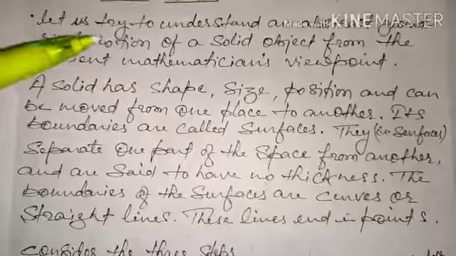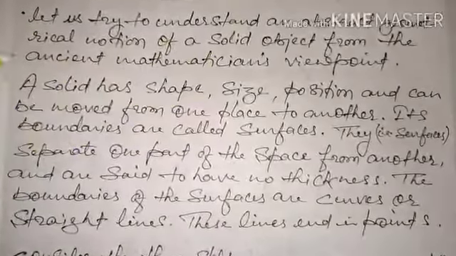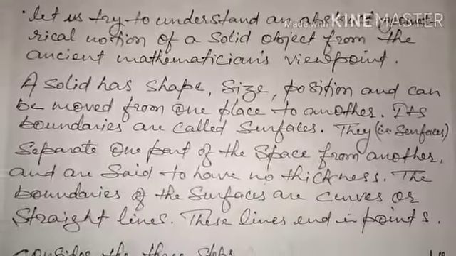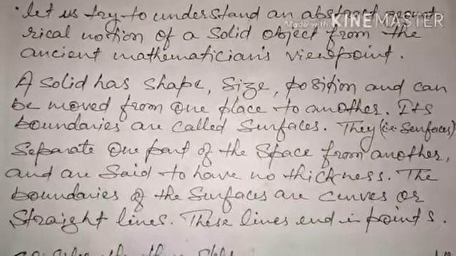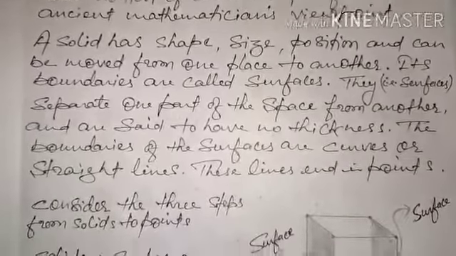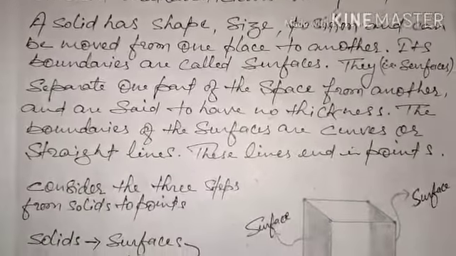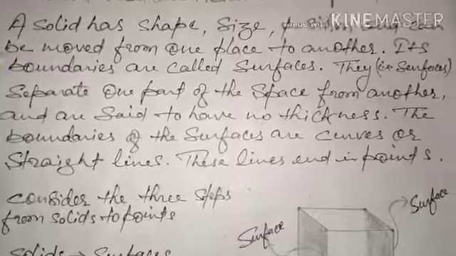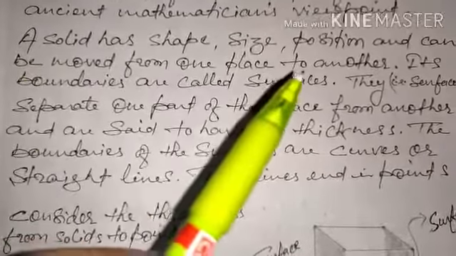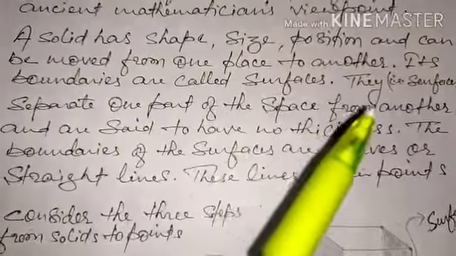an abstract geometrical notion of a solid object from the ancient mathematician's viewpoint. Okay, now we'll discuss something about a solid object, that what ancient civilization mathematicians thought about it. So from their point of view, I had written it. A solid has shape, size, position, and can be moved from one place to another.